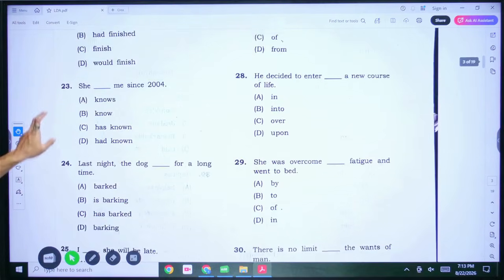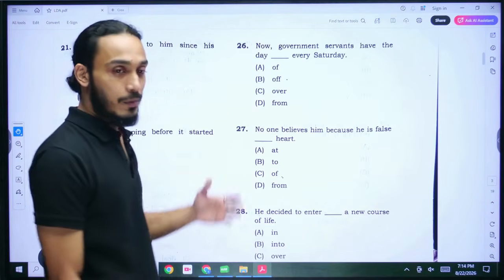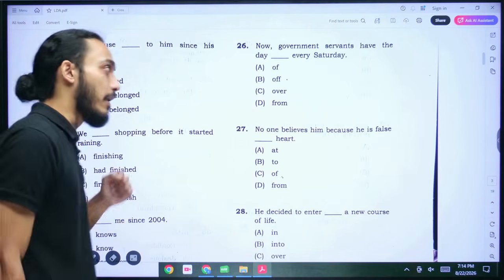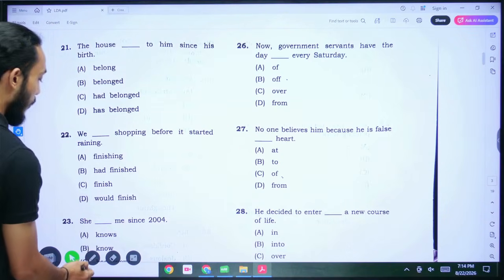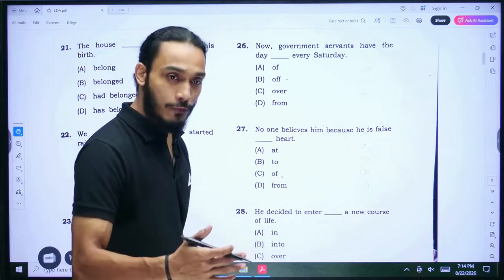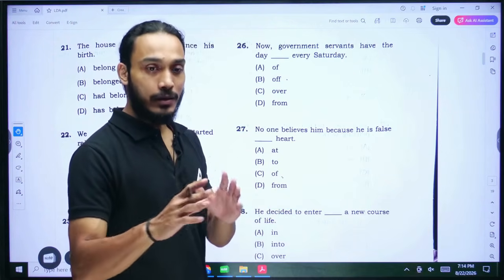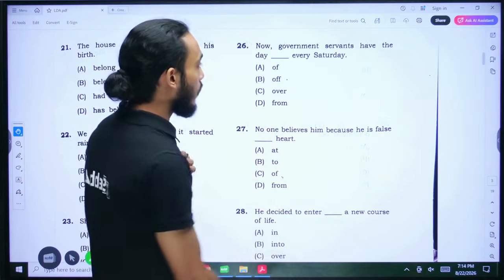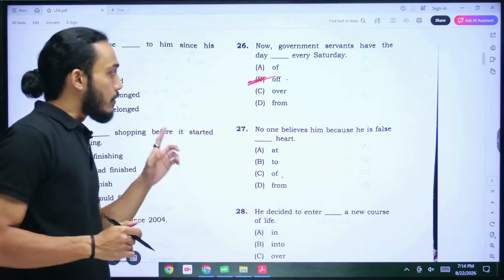Coming to number 26, then we are now in the second half of this question paper. We have solved the first 25 questions. Coming to second half now. See, now government servants have the day. Which word would be correct here? Since we are talking about a day off, and that means we want to say that it is a holiday or it's a day you get to rest up, we say day off, O-double-F. All right, that's the correct word here. So B is your answer.